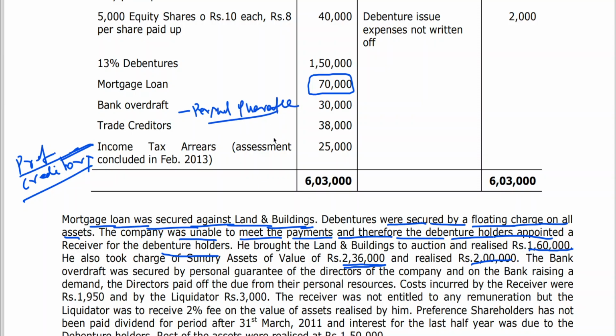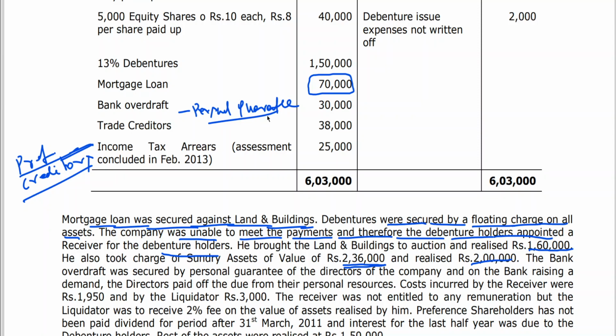That means the company owes the amount; this is company liability, not director's liability, but since they have given personal guarantee, the bank has sanctioned the bank overdraft. Since the company was unable to make a payment, the directors have made the payment. So the bank overdraft now has become a liability which is due to directors.